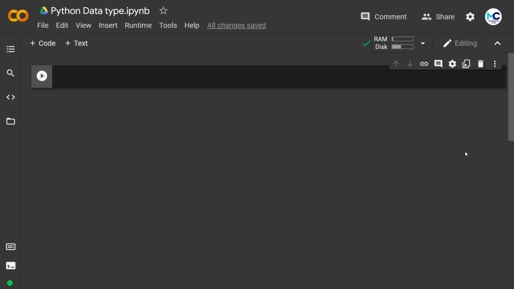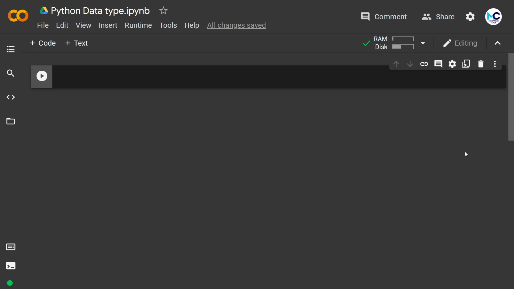Let's start with what is data type and why it is important in programming. If I say hello or how are you, you know that those are words. If I say 10, you will definitely recognize that it's a number, right? And if I pass the same value to a computer, it won't recognize them. That's why we need to tell a computer that hello and how are you are words or a combination of words and 10 is a number, so that the computer can understand them and perform operations accordingly. And to tell this to a computer, we can use data types.